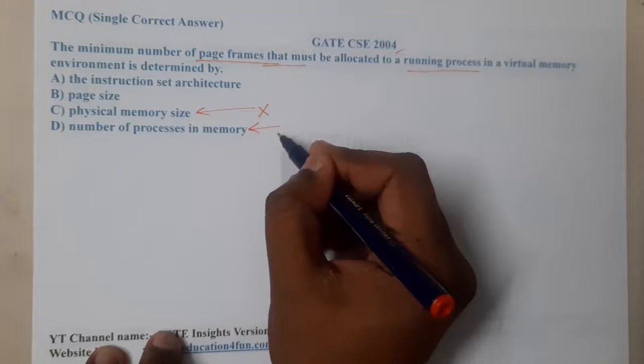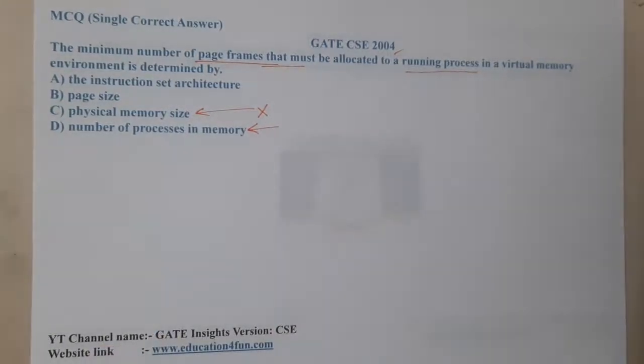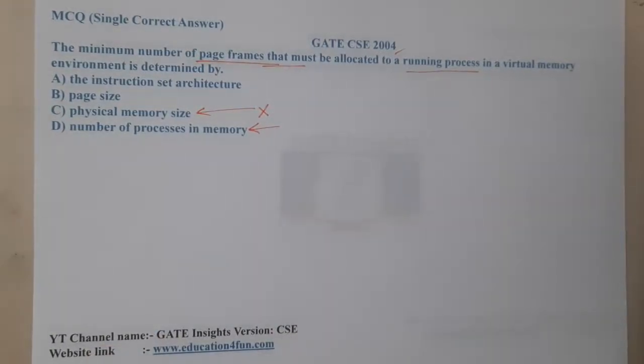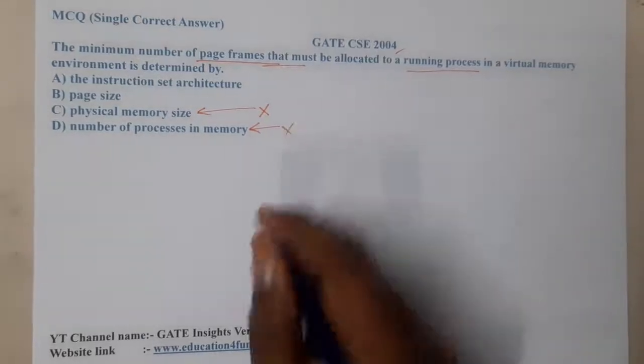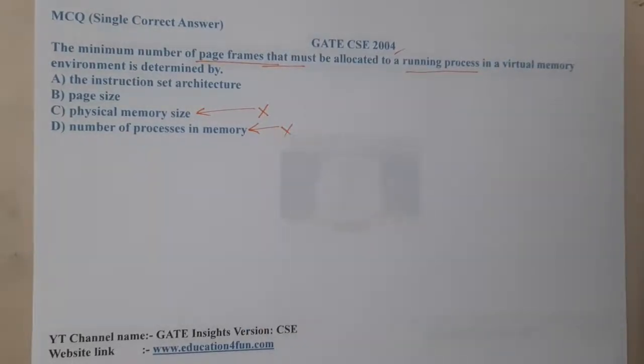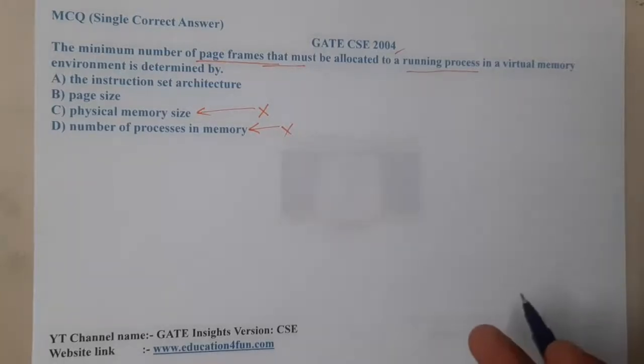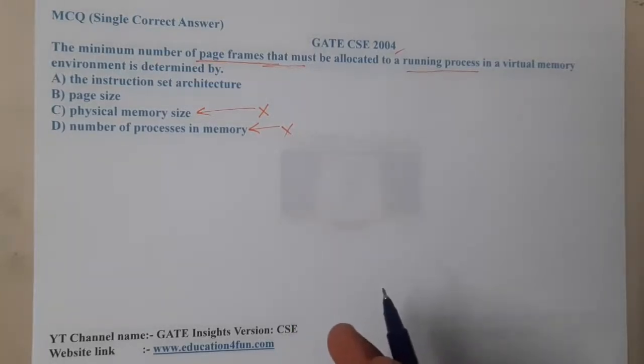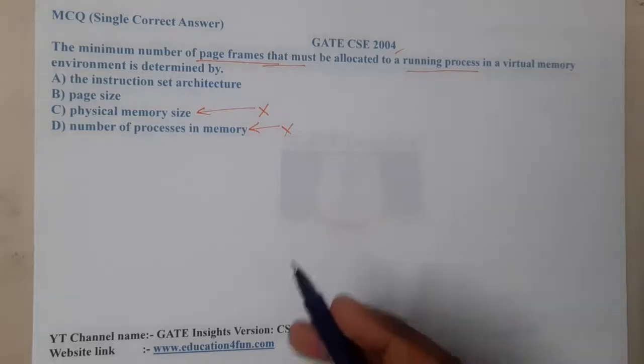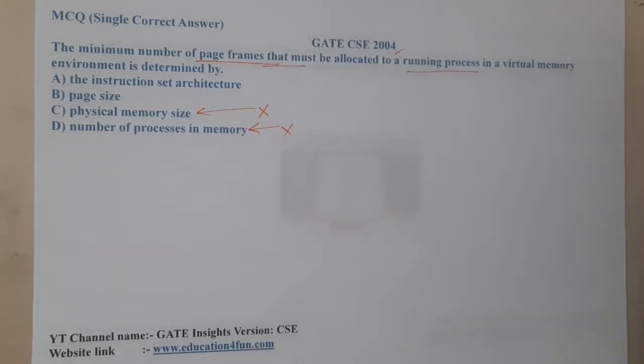Similarly, moving on to option D. Option D says that it depends on the number of processes. So will it depend, guys? The answer is no, right? Because if there are 100 processes, are you going to give your particular space for a particular process based on it, guys? No, right? So with that analysis, I think we can eliminate option C and D, right?